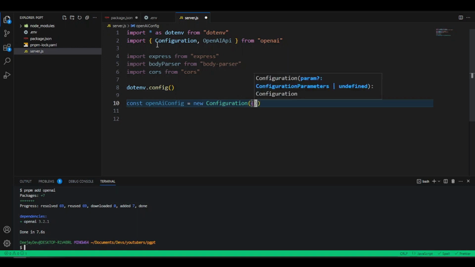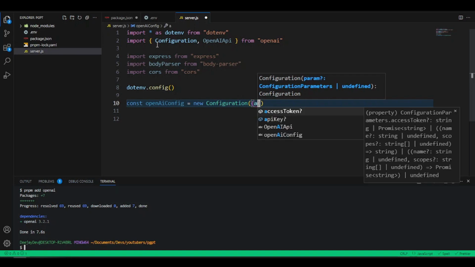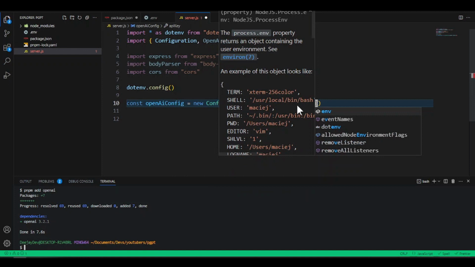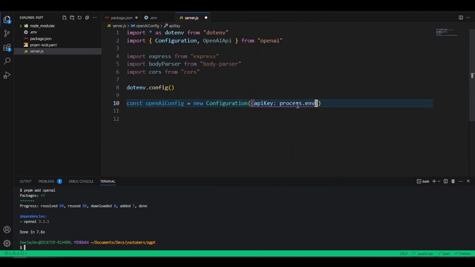Inside here, we want to pass an object. Now, it expects the OpenAI key. So we add our environment variable, process.env. And as we do it like this, this gives us access to the environment variable. Then we say another dot, and then we pass the name of the environment variable for this.